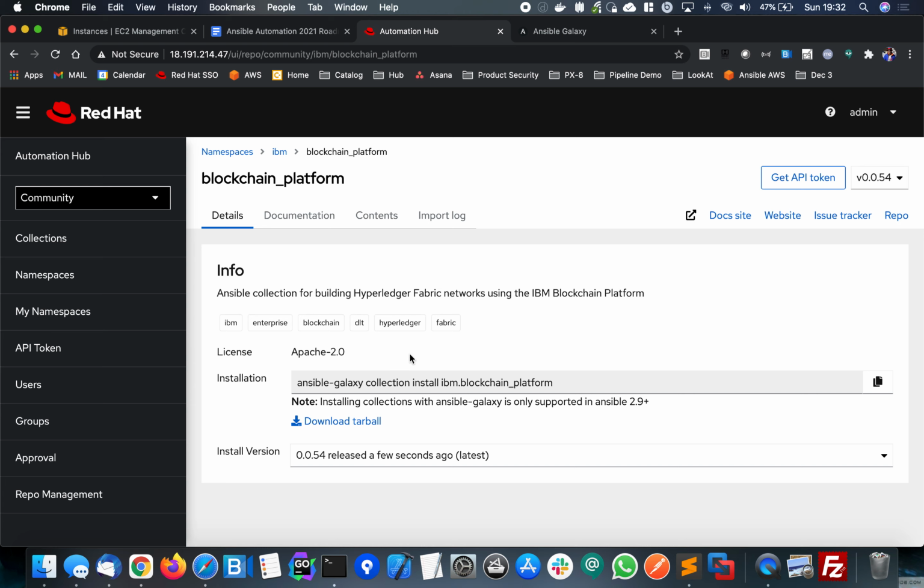Otherwise, the collection is now staged here at our private automation hub and ready for Tower to pull into any of the projects that are running. And that completes this demonstration.